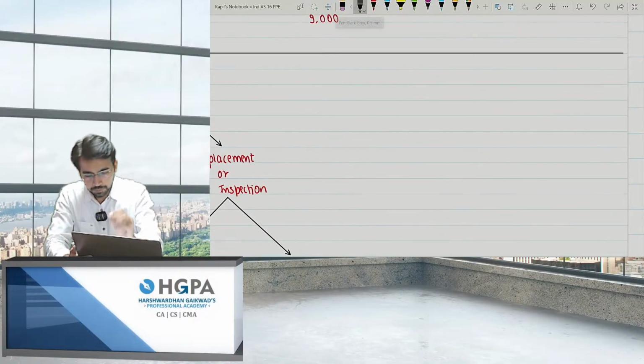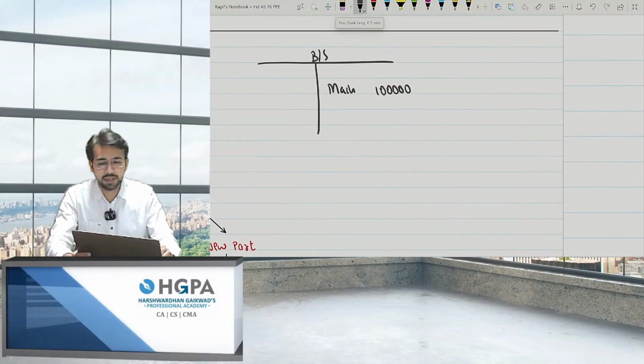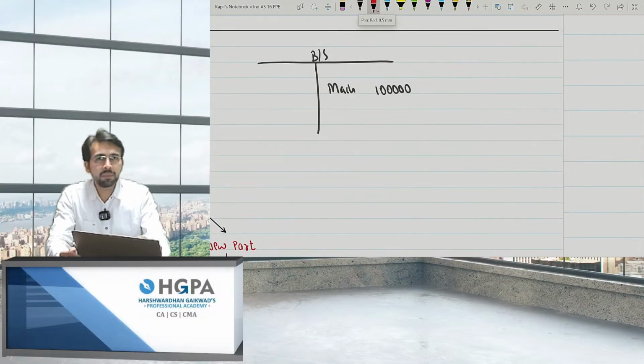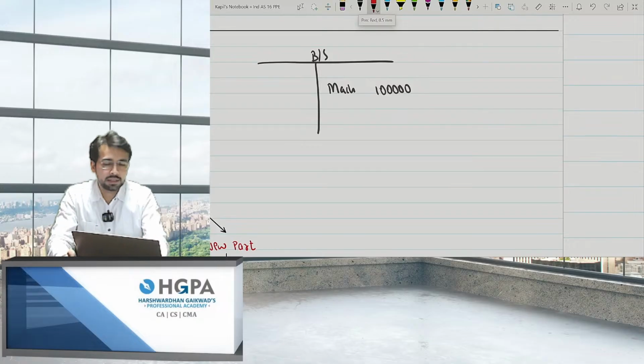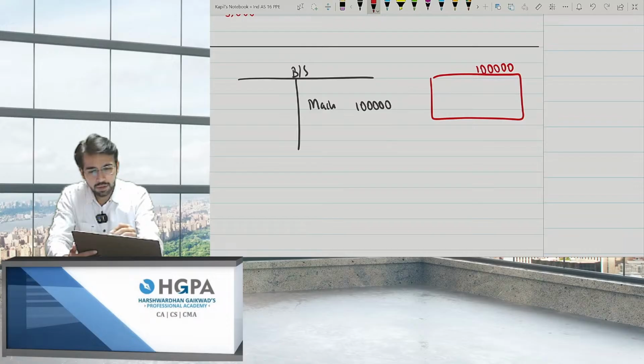See, if I say this is a balance sheet and I purchase machinery for, let's say, 1 lakh rupees, right? Okay. Now what I'm telling is, this machinery has two components in it. What are the two components? The first is, let's say this is a machinery which I purchased for 1 lakh, but there was also an engine.